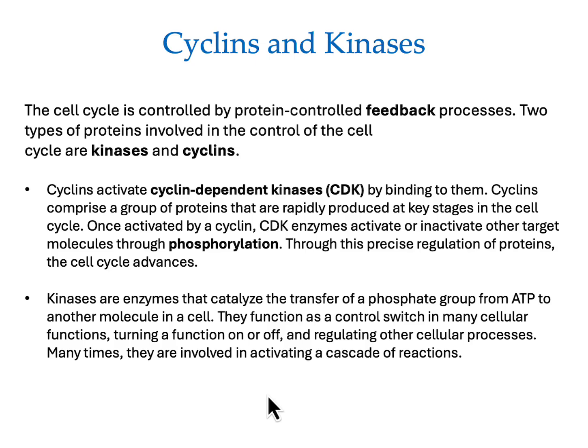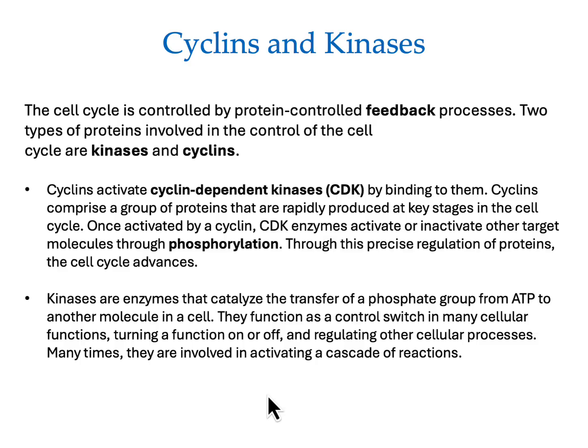Cyclins and kinases. The cell cycle is controlled by protein-controlled feedback processes. Two types of proteins involved in the control of the cell cycle are kinases and cyclins. Cyclins activate cyclin-dependent kinases by binding to them. Now, again, this is another shape change protein example. When a protein has another protein attached to it, it can change its shape and change its function.